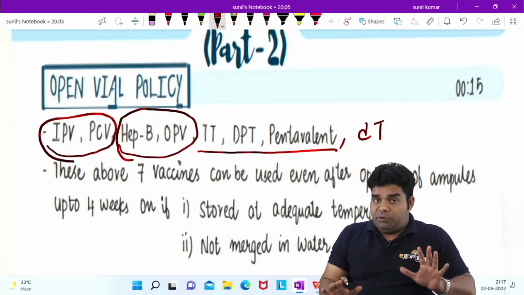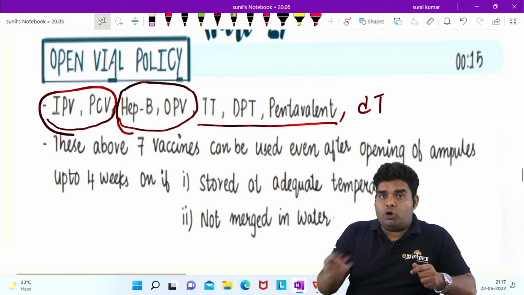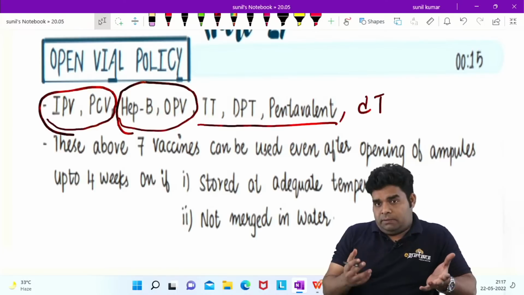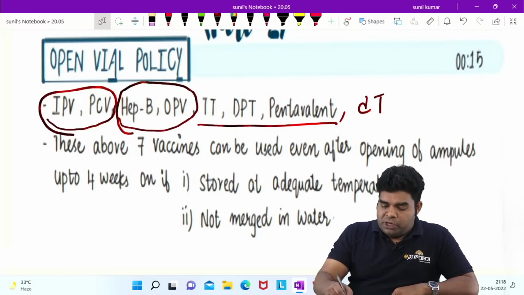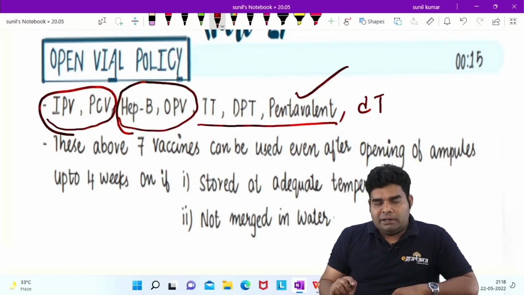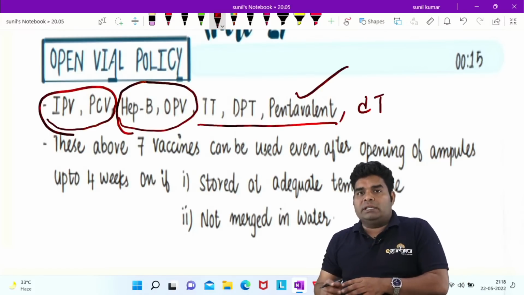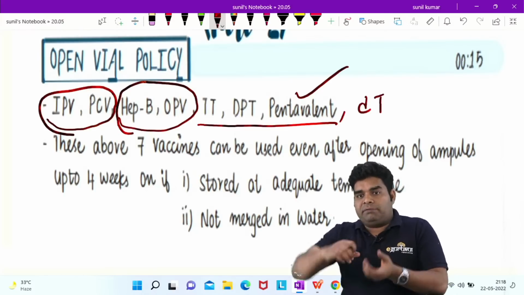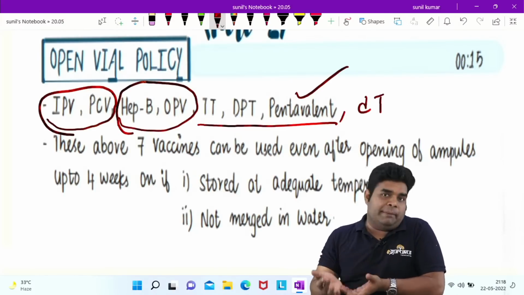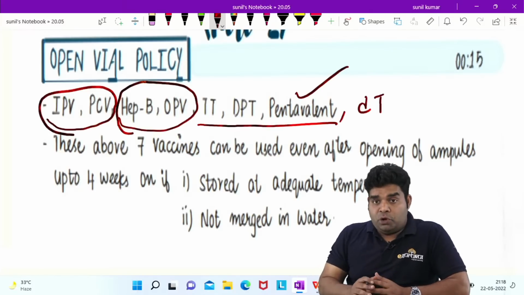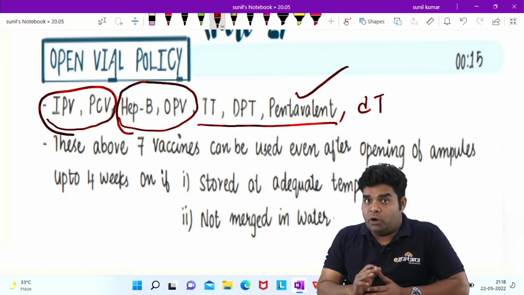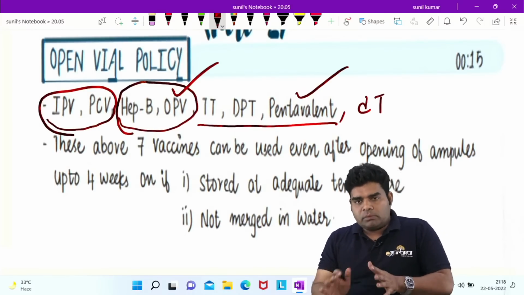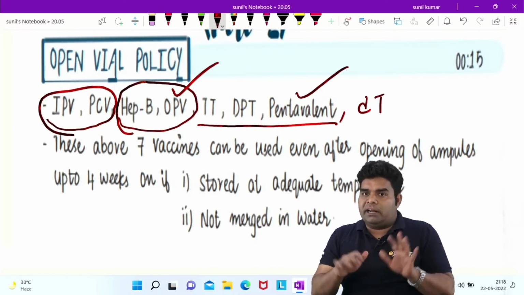7 vaccines are there which follow open vial policy. That means after opening they can be used up to 4 weeks. So out of these 7, in the question they ask about pentavalent and MMR. So we should not use MMR because MMR is a live vaccine. If after opening you use it till 4 weeks, it can cause some anaphylactic reactions. So we should not apply open vial policy for MMR vaccine. Although OPV is also a live vaccine, MMR is something which does not come under this open vial policy.